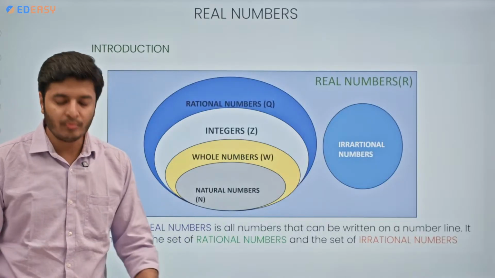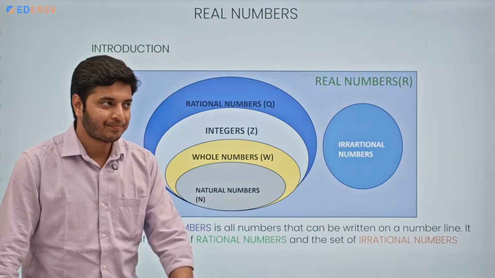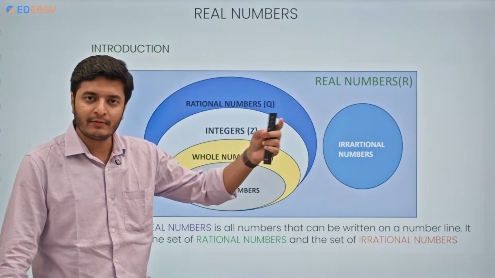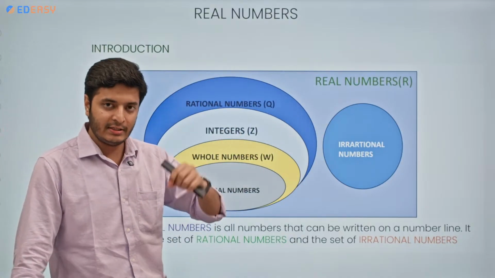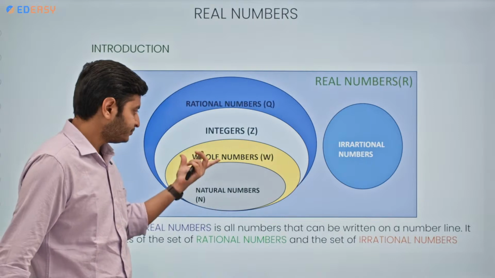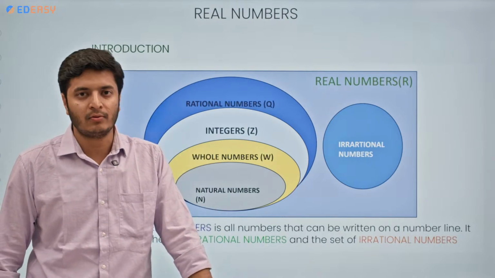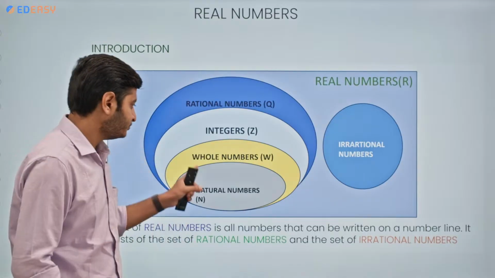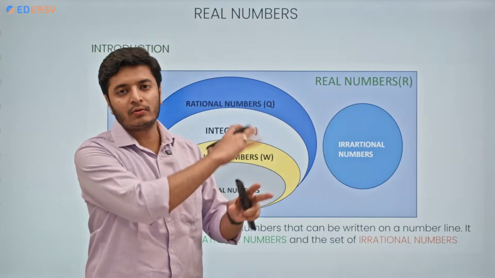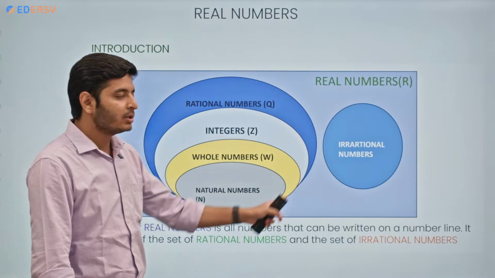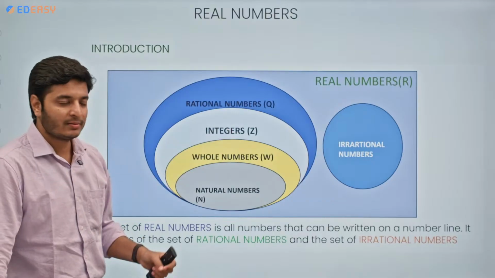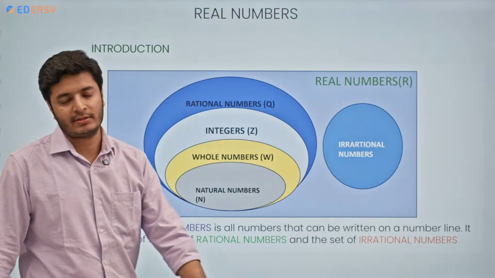Now, just to make you understand what is happening here, we have natural numbers 1, 2, 3, 4, 5, 6 and so on till infinity. Then we have whole numbers 0, 1, 2, 3, 4 and so on till infinity. So it means natural numbers are nothing but a subset of whole numbers, correct? Then integers are what? All the whole numbers plus the negative counterpart of the positive numbers. So it means all the whole numbers are a subset of integers. Then we are talking about rational numbers. So all the integers are a subset of rational numbers.